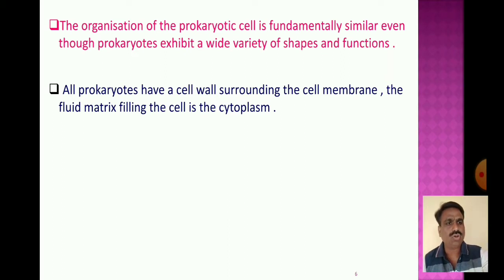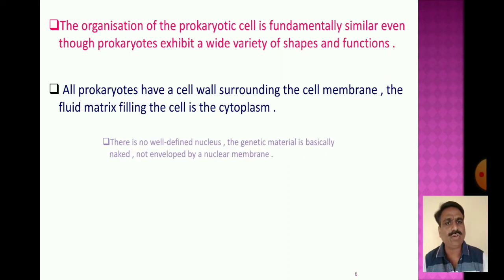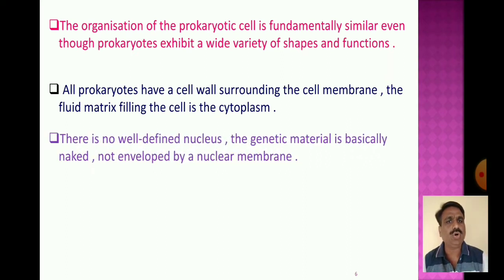Inside the cytoplasm there is no well-developed nucleus.